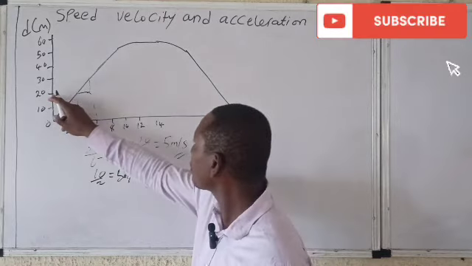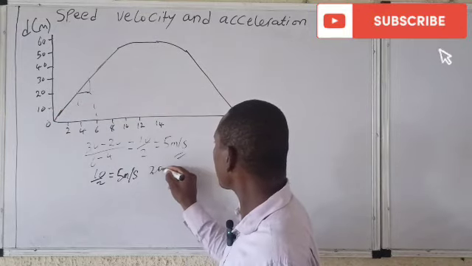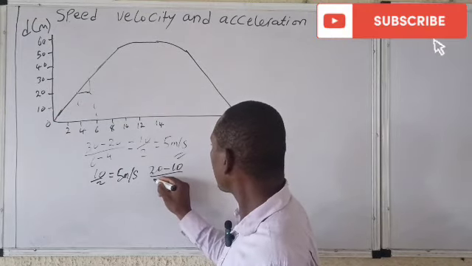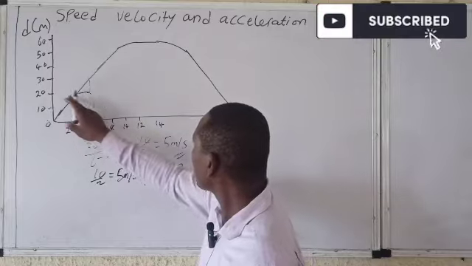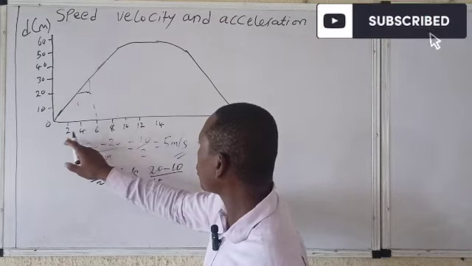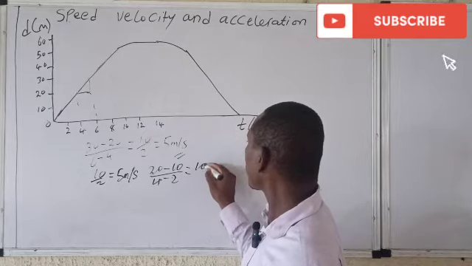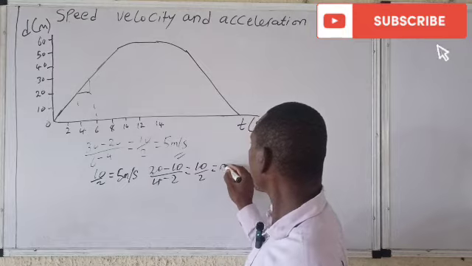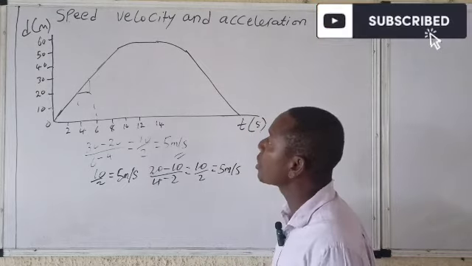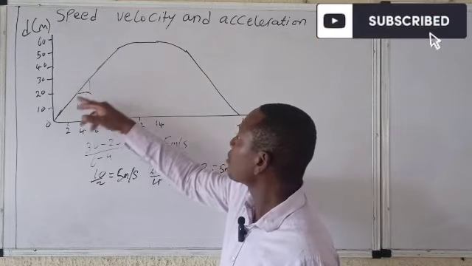Here is 4, then 10 is 2. So 4 minus 2. What do we have? 10 all over 2 again, which is 5 meters per what? Seconds. If you do the same for this place, you get the same thing.